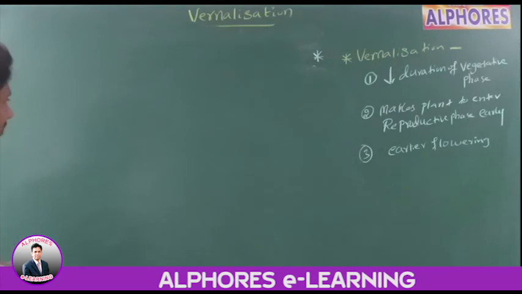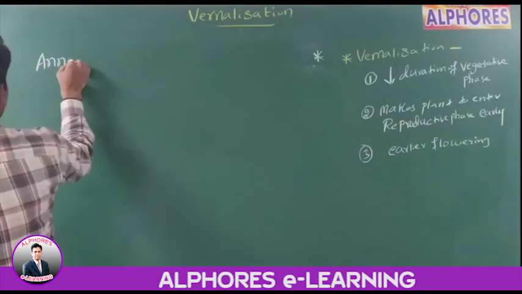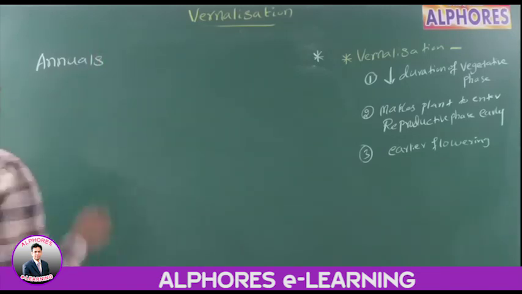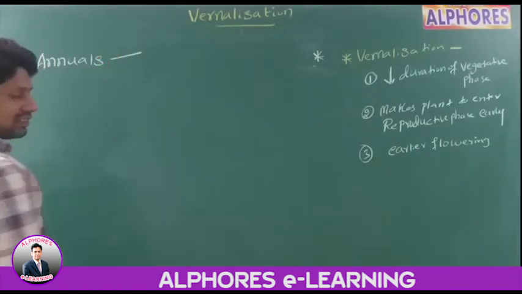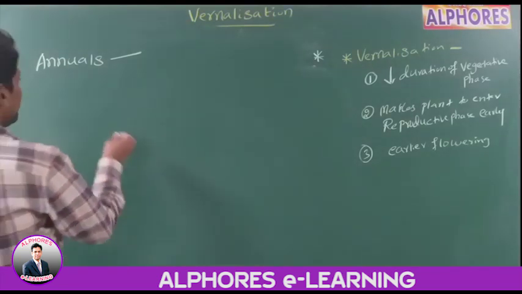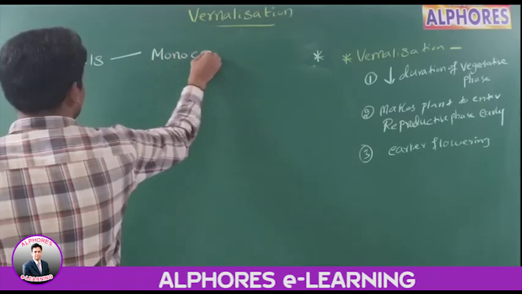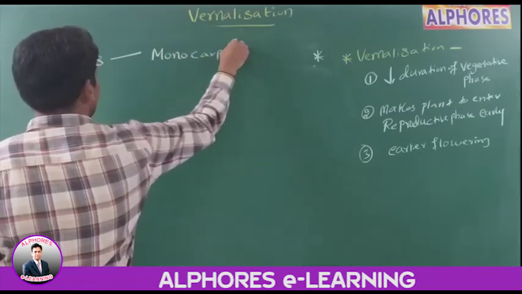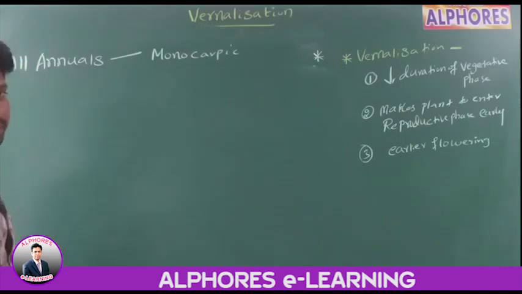In first year, we read about annuals. Annuals produce flowers and fruits only once in their lifespan. Therefore, annuals are monocarpic.